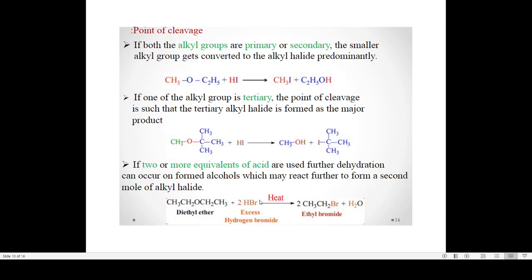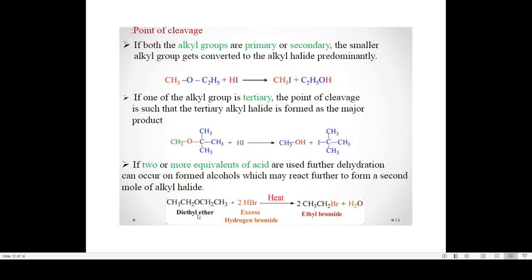In the presence of excess HBr, let us look at what happens. If two or more equivalents of acid are used, further dehydration can occur on the alcohol formed, which may react further to form a second mole of alkyl halide.